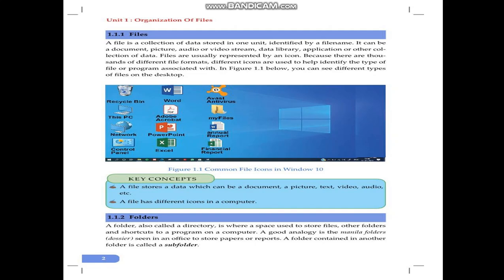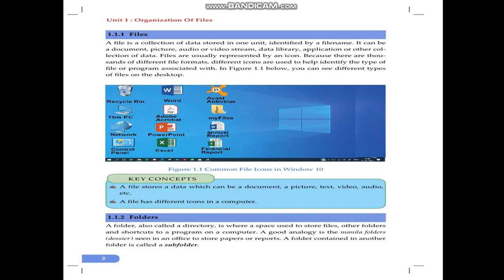Because there are thousands of different file formats, different icons are used to help identify the type of file or program associated with it. When you use your digital system, be it a computer, a tablet, or your mobile, how can we identify one file type from the others? By using their icons and their names, we can identify them easily. That's why different icons are used to help identify the type of file or program associated with it.